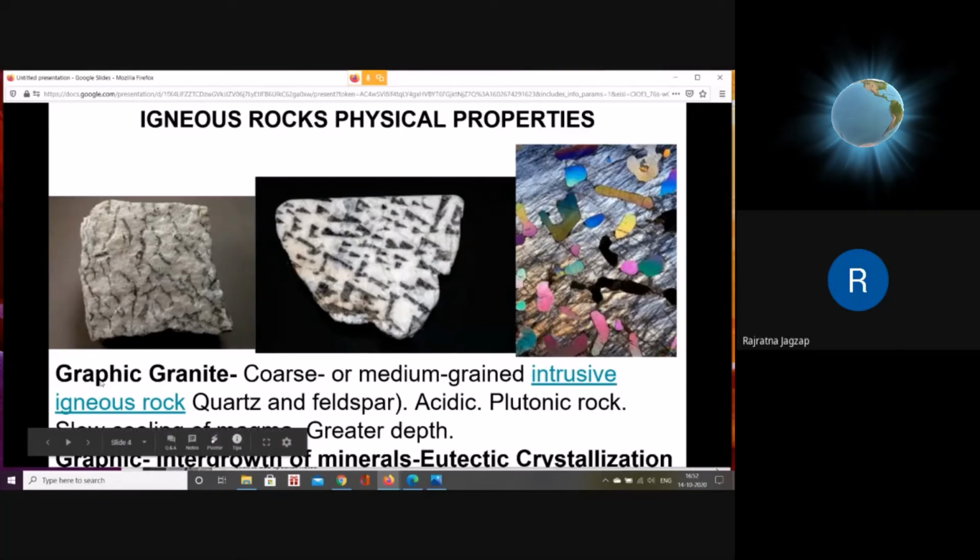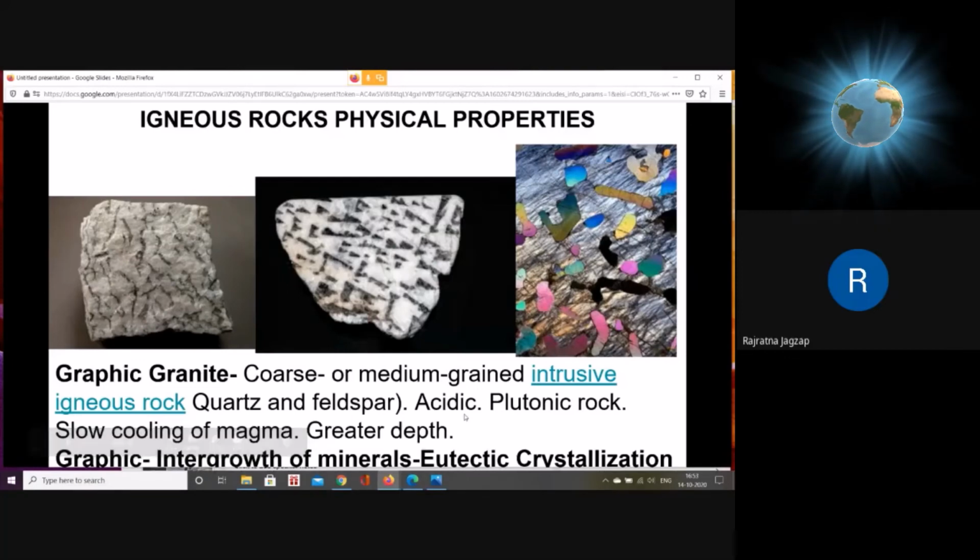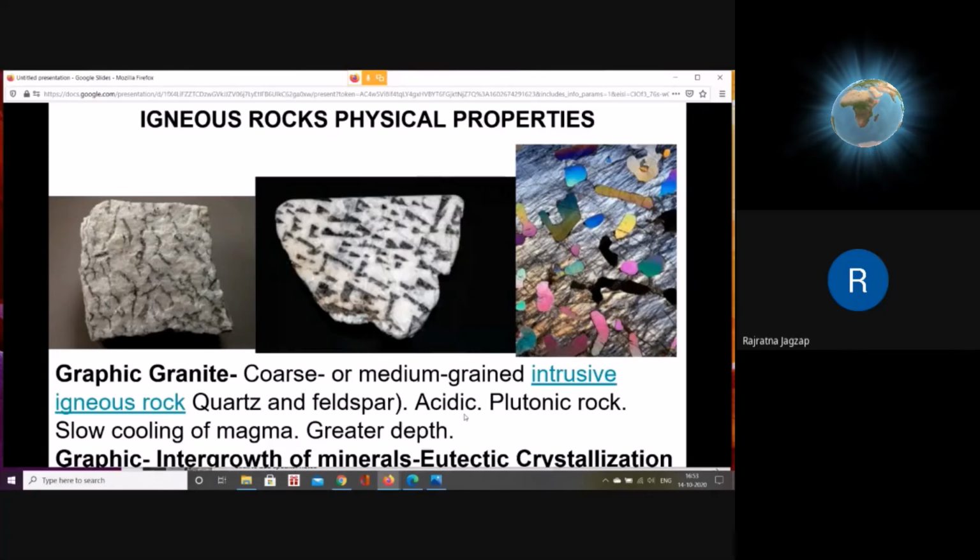If you try to describe the graphic granite, it is basically coarse grained as it is basically a granite, and as it is granite, its composition remains the same, that is quartz and feldspar. As it is granite, it is plutonic. As it has orthoclase and quartz as its composition, it is acidic in nature. The rest of the properties remain the same as granite, with only one additional property, that it is graphic. It is formed due to slow cooling of magma at a greater depth. The description is the same. The only difference is the last line, that is graphic.